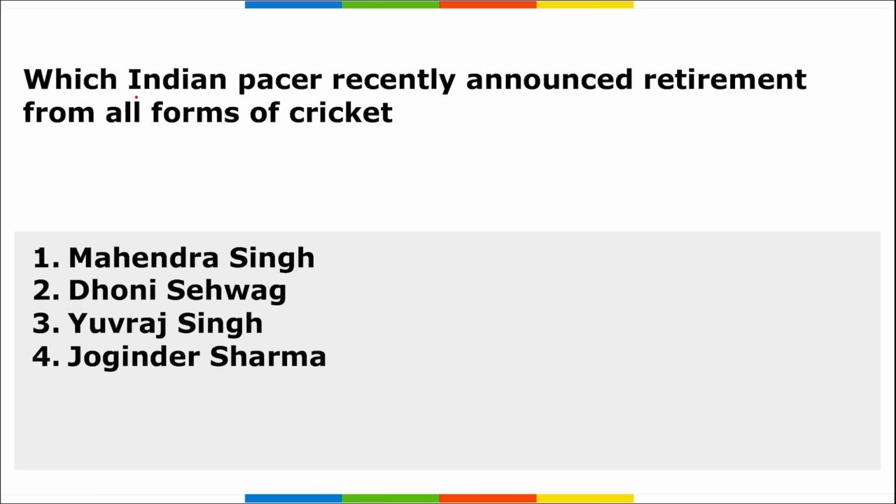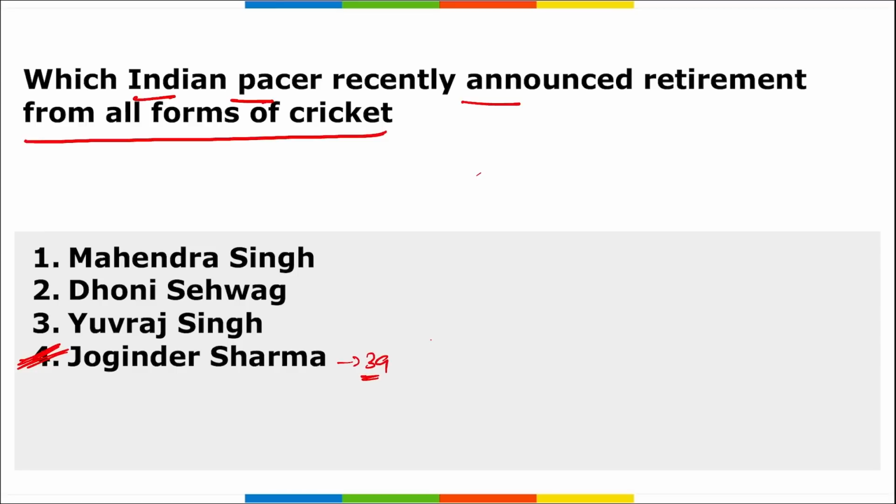Next, which Indian pacer recently announced retirement from all the forms of cricket? Tell me. Who has recently announced retirement from all the forms of cricket? So, Indian cricketer Joginder Sharma, who is 39 years of age, has recently announced retirement.